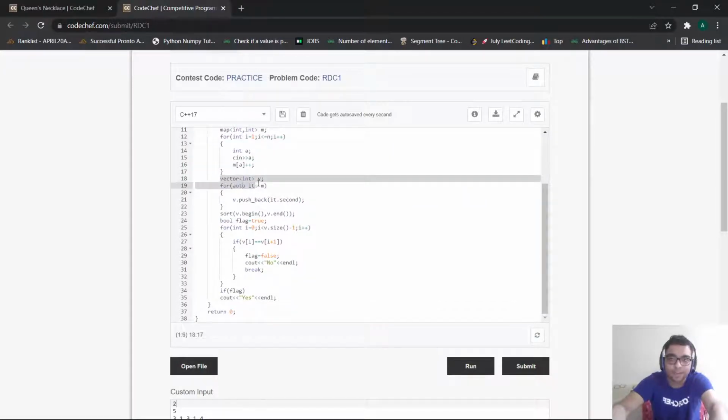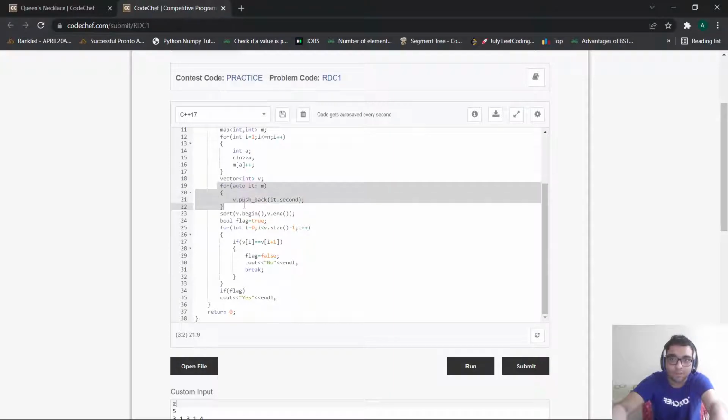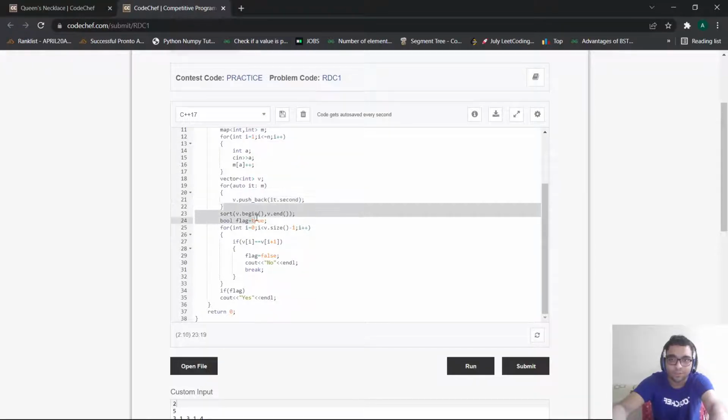Then I simply create a vector v as I discussed in my approach section and I push all the frequencies of the values into that vector. And then I sort my vector, right? Then I initialize my flag as true, denoting that initially the sequence is valid until we make it false. Then we traverse the vector and check whether every adjacent element is equal or not.